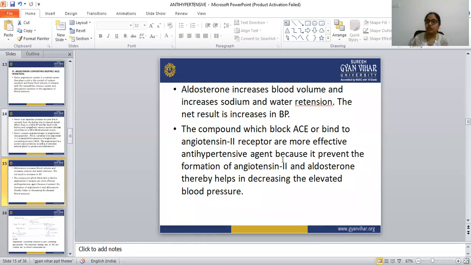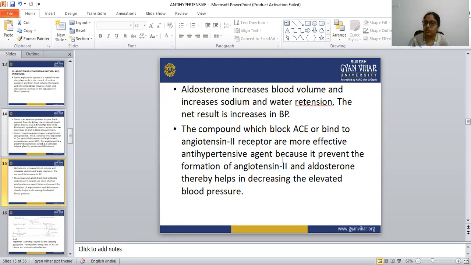The compound that blocks the angiotensin converting enzyme is known as an ACE inhibitor. Or the compound that binds to the angiotensin 2 receptor is most effective as an antihypertensive agent, because it prevents the function of angiotensin 2, and we want only that.